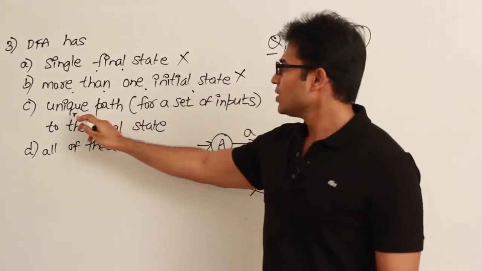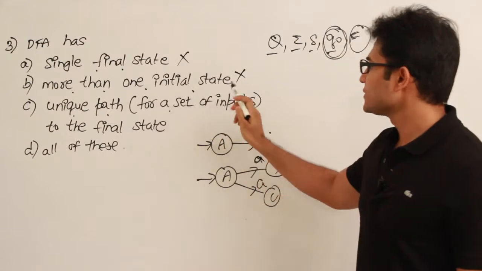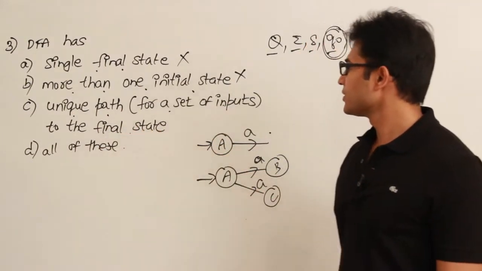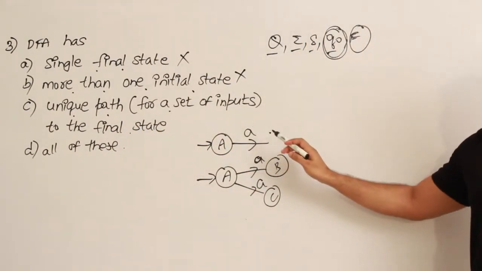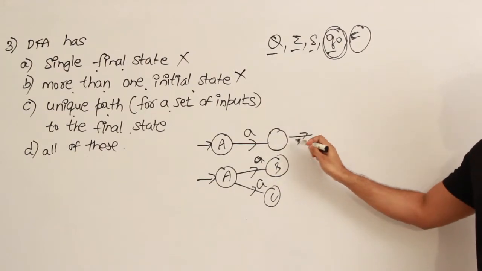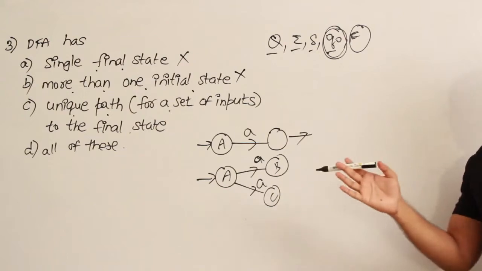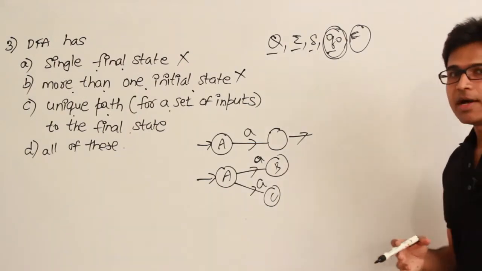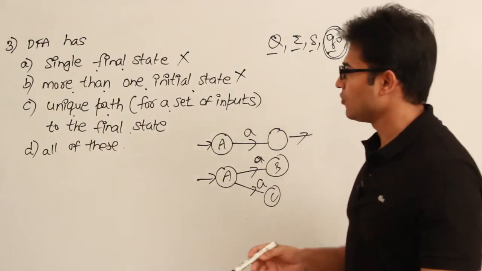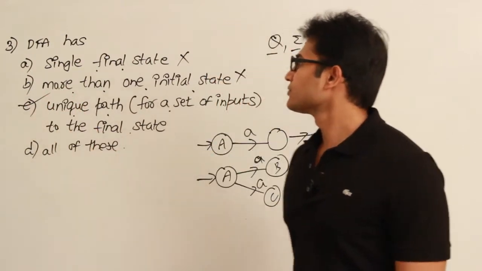And the next one is a unique path for a given set of inputs to the final state. Yes, in finite automata, in DFA, you will have a unique path. So for any given input, you will have a unique path. You are not going to have many paths like in NFA, right? Therefore, C is the answer. Okay.